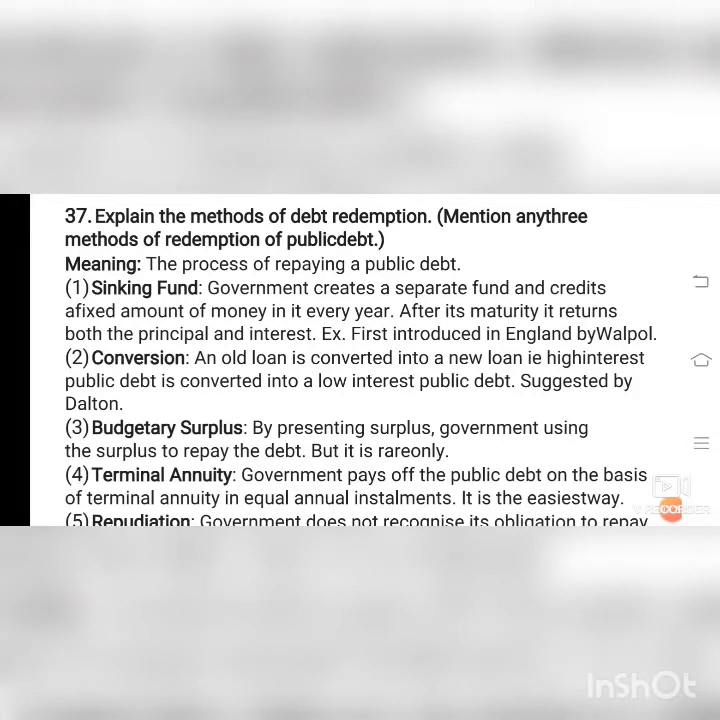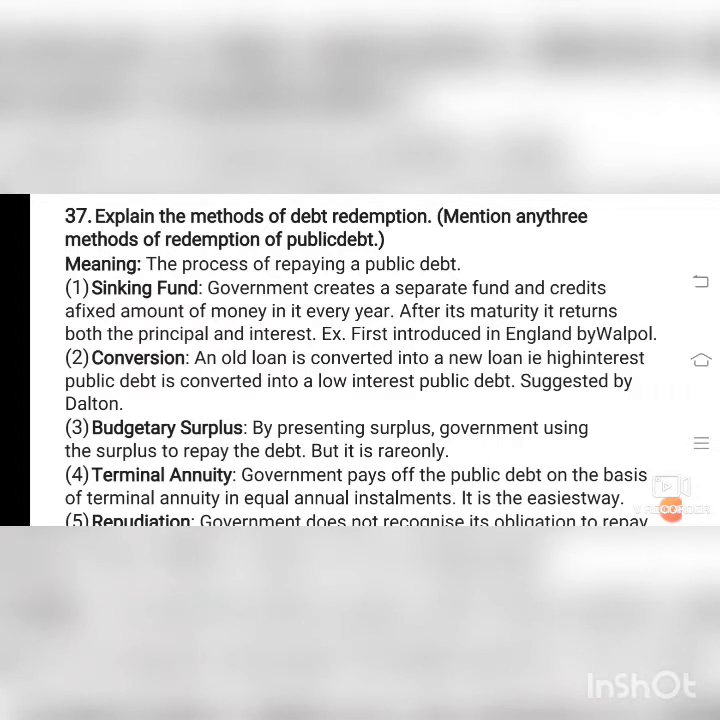That is, high interest public debt is converted into a low interest public debt. For example, if you are getting 1 crore from a bank, isn't it? So in this conversion, first you will get a loan at high interest. Then it is converted into a low interest amount, as suggested by Dalton.